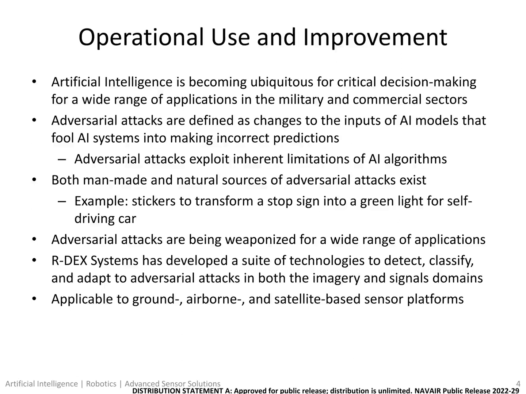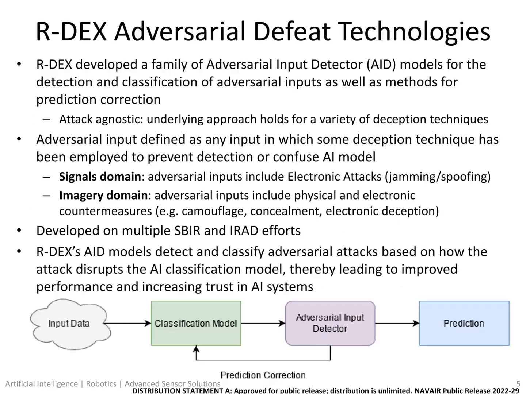To combat this increase in attacks, R-DEX Systems has developed VAIT to detect, classify, and adapt to adversarial attacks in both the imagery and signals domain. VAIT can be adapted to protect and defend ground, airborne, and satellite-based sensor systems. VAIT consists of a family of adversarial input detector, or AID, models for the detection and classification of adversarial inputs, as well as methods for prediction correction.